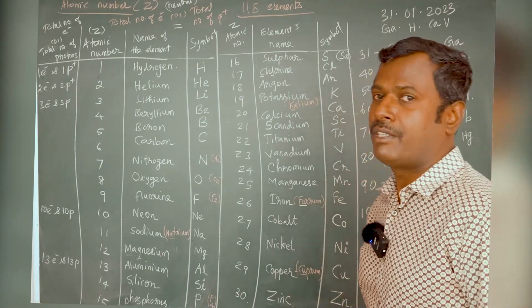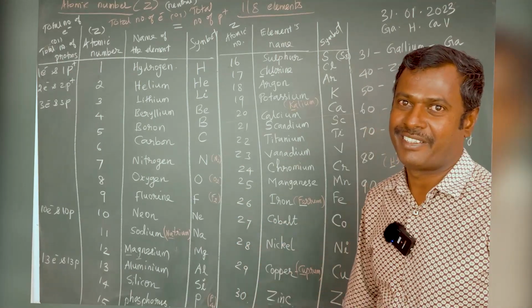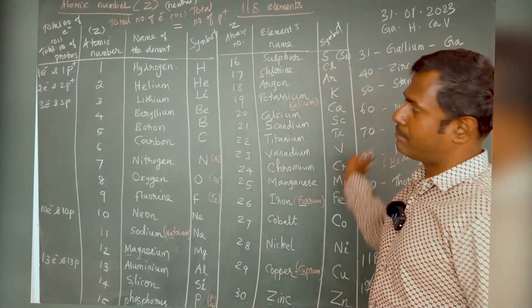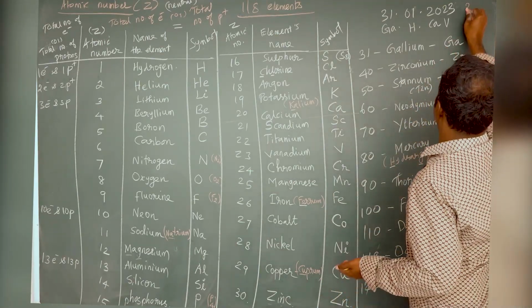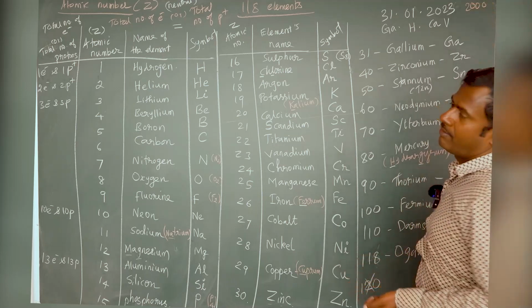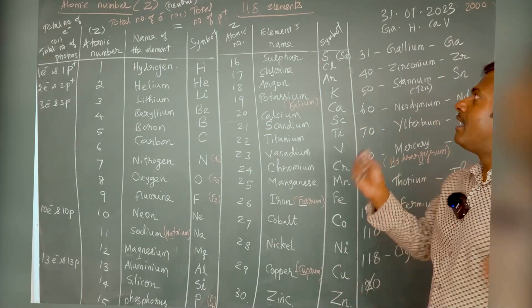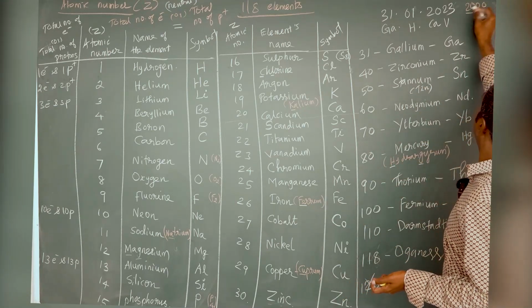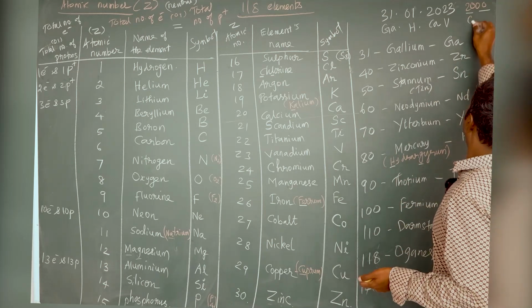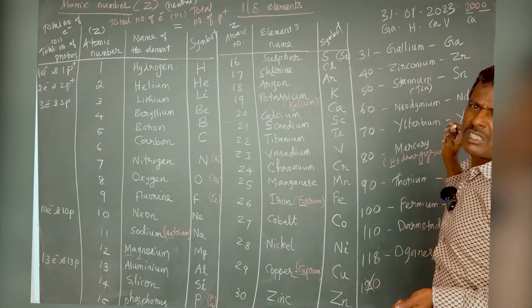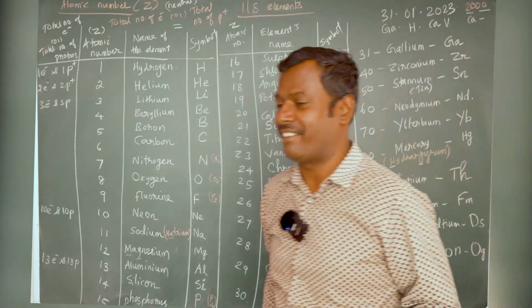So you can play with your friends by writing their date of birth in chemistry language also. We can write by using the numbers. You can ask, sir, what about the year 2000? What should be written for 2000? Actually, this is for fun only. For 2000, you can split into two digits, 20 and 00. For 20, you can write calcium. For 00, you just put a dash or hyphen. It's enough.